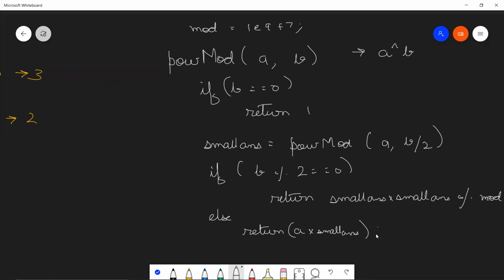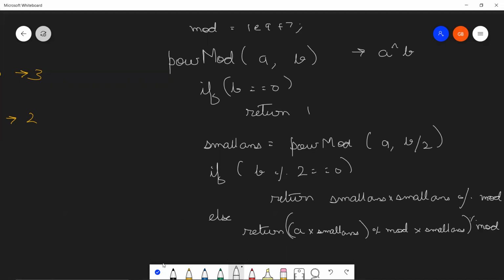But we need to take mod over here. So I'm going to do A into small answer. This can cause an overflow. So I'm going to take one mod over here. And then I'm again going to multiply it by small answer, and I'm going to take a mod again over here because this can also overflow, right? Mod over here. I think this concludes the power function.